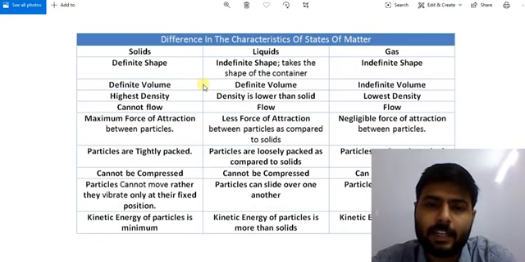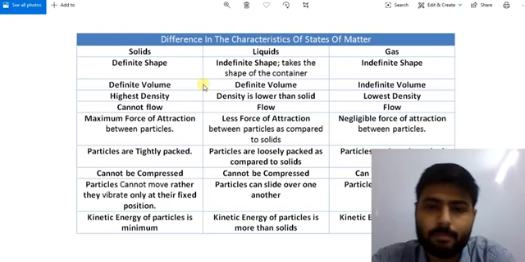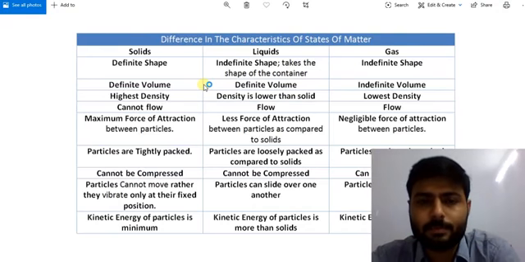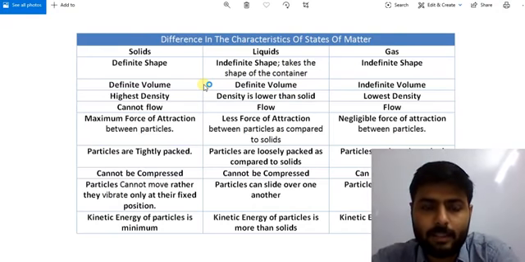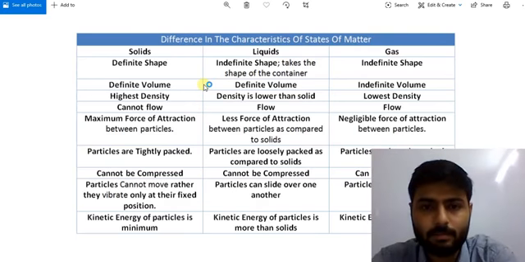Let's say I have a 1 centimeter cube volume of cube and this cube is filled with helium gas. Now if I open this cube, what will happen? The helium gas will release and it will spread all over the room.